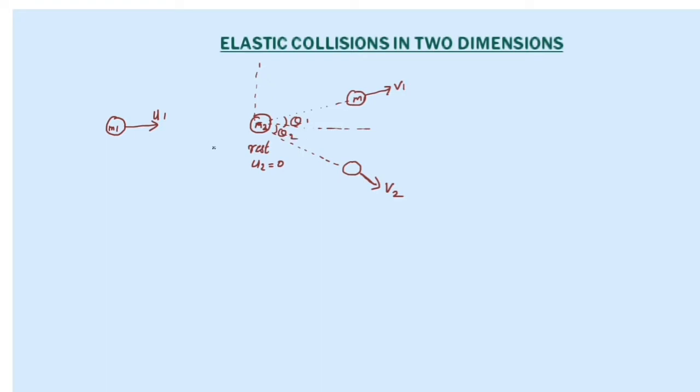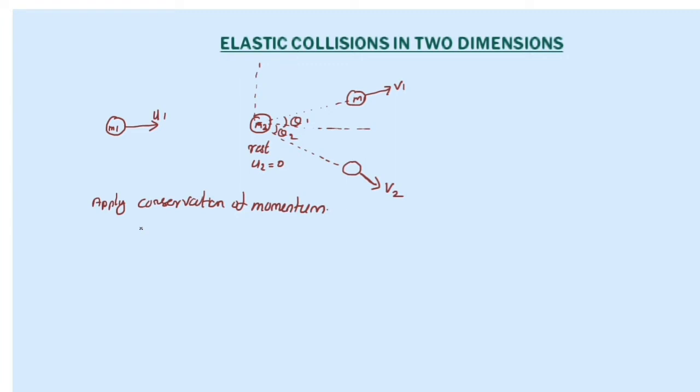So what happened in this case? After collision, m1 and m2 are moving with different velocities in different directions, making angles theta 1 and theta 2 with the x-axis. We are considering an elastic collision, right? So what all things are conserved here? Momentum is conserved, and at the same time kinetic energy is also conserved. So first of all, let's apply the conservation of momentum.